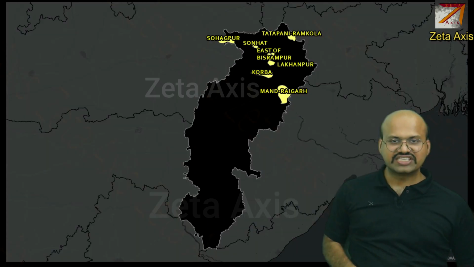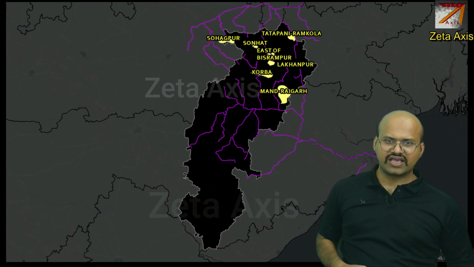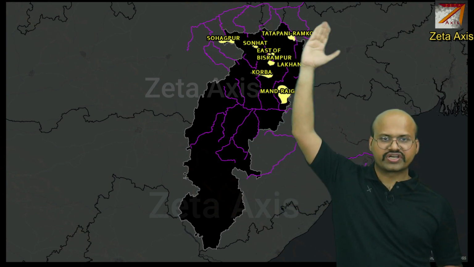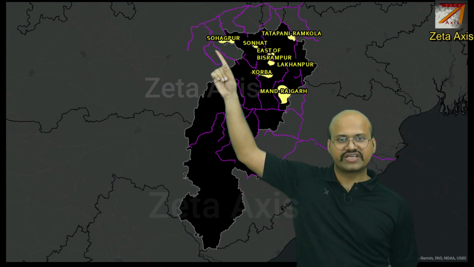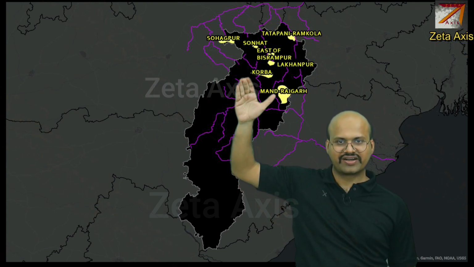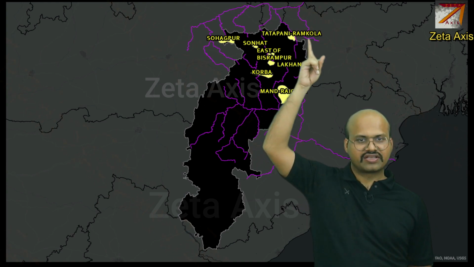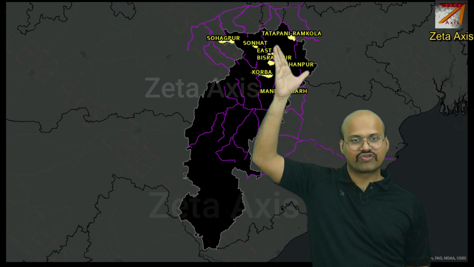Now let's see Chhattisgarh. Chhattisgarh has coal fields mainly in northern Chhattisgarh, and we can see that they are distributed between the Mahanadi River Basin and Son River Basin. Here we have Sohagpur. The Sohagpur is shared between Chhattisgarh and Madhya Pradesh. Here we have Tattapani, Ramkola coalfield, Sonat, east of Bisrampur. Bisrampur coalfield is also there.